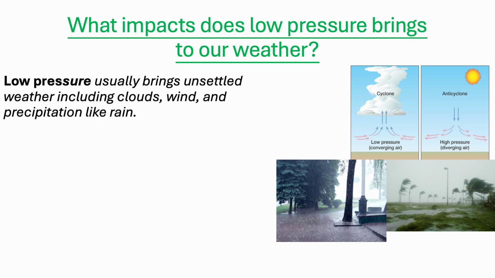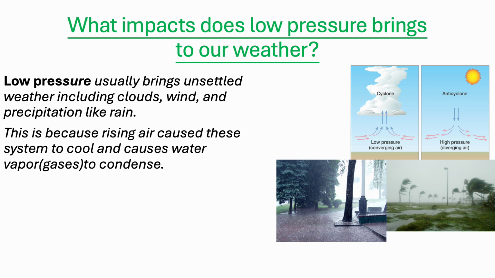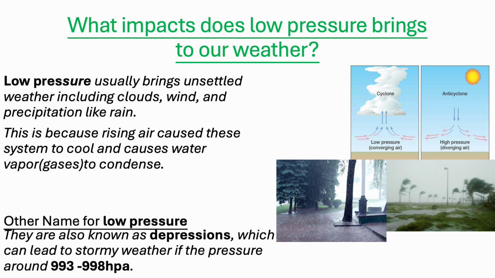What impacts does low pressure bring to our weather? Low pressure usually brings unsettled weather, including clouds, winds, and precipitation like rain. This is because rising air causes these systems to cool and causes water vapor, which is a gas, to condense.